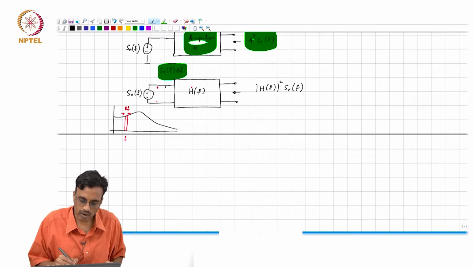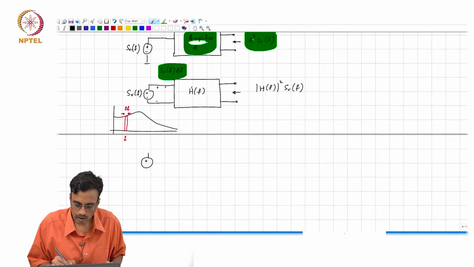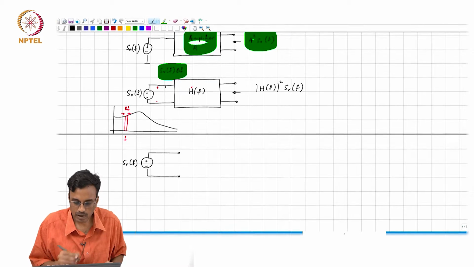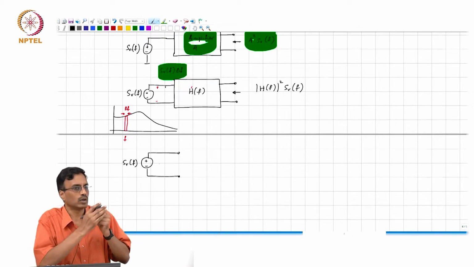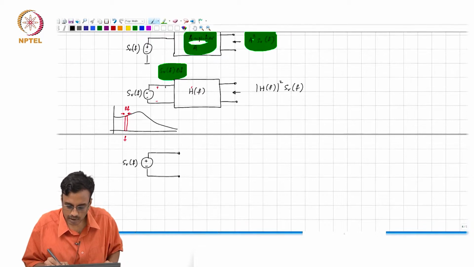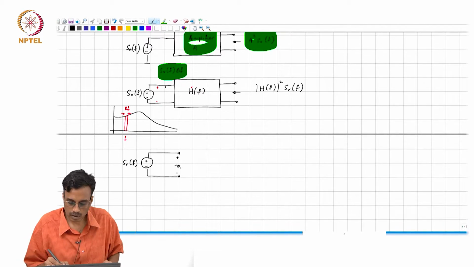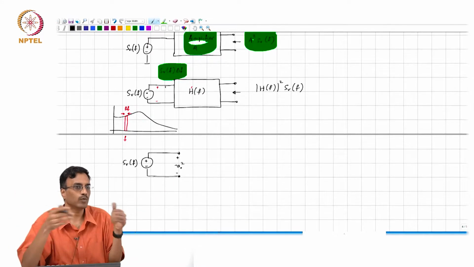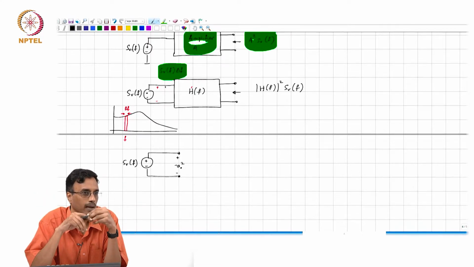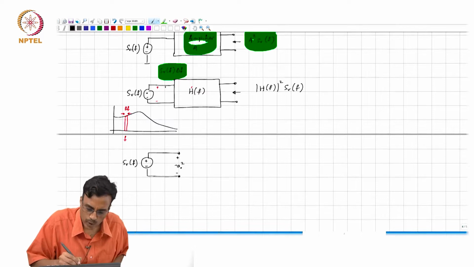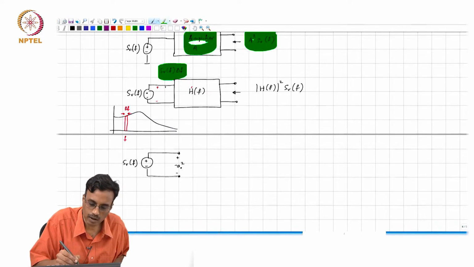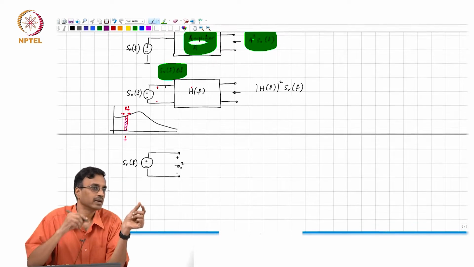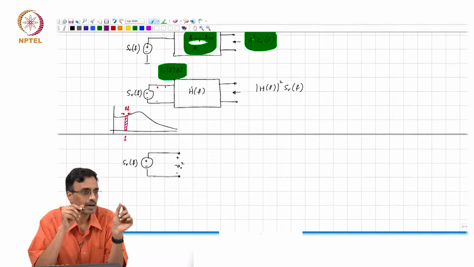If you have a noise source with spectral density SV of f, what comment can we make about the total mean square noise of the noise source? In other words, if I put a filter there whose bandwidth is infinite, what do you expect the mean square noise to be? Remember that the mean square noise, if you put a band pass filter of bandwidth 1 hertz or delta f hertz, is SV of f times delta f, correct.